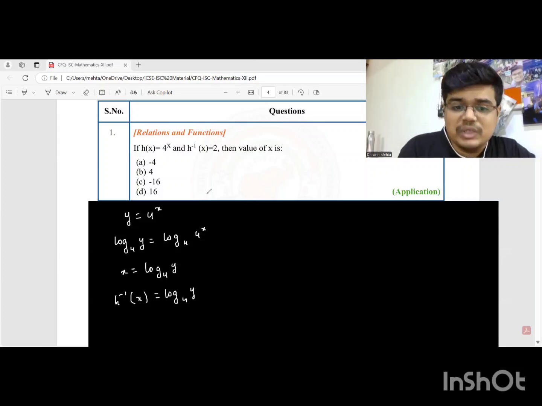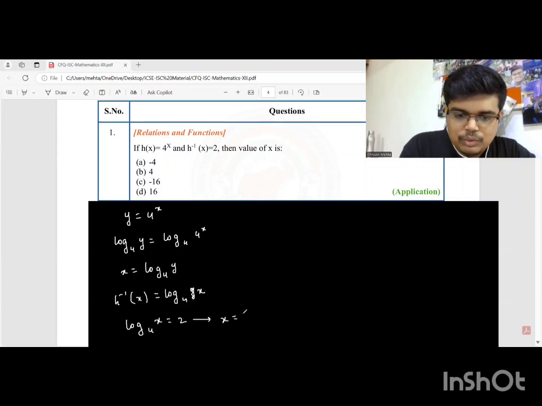Now, students, when we say h inverse x is 2, we simply replace this y with x. So this is the inverse. H inverse x is 2. So this is equal to 2. Log of x to the base 4 is equal to 2. Which means, students, that x is equal to 4 raised to 2. And that gives the answer 16.